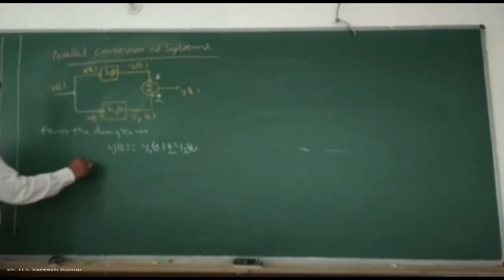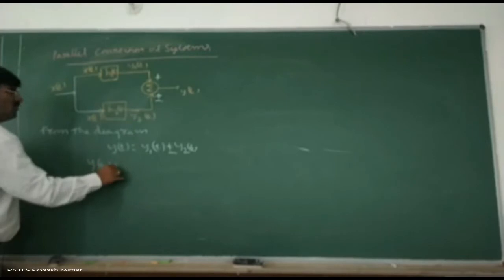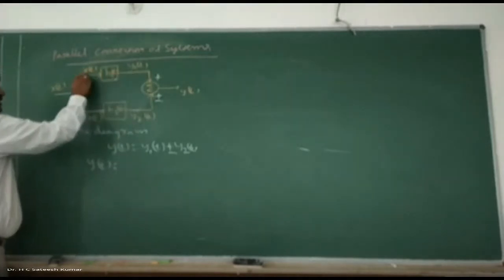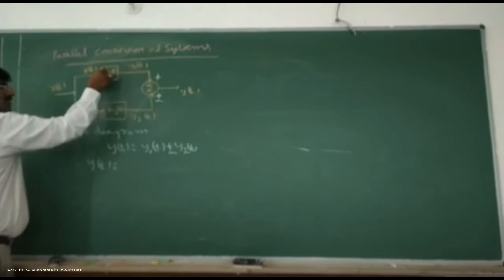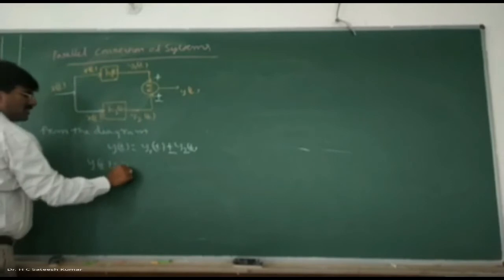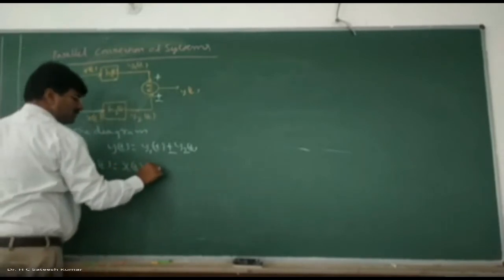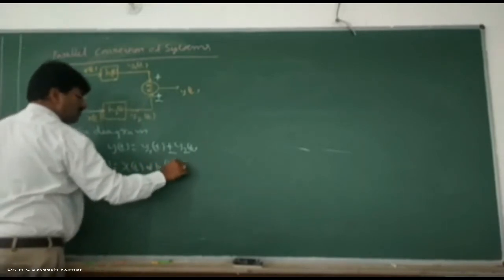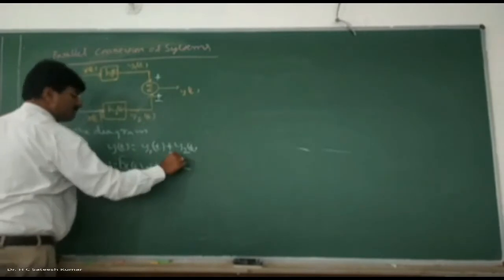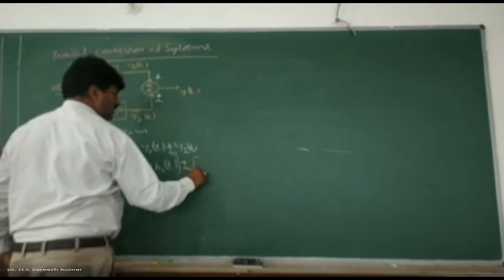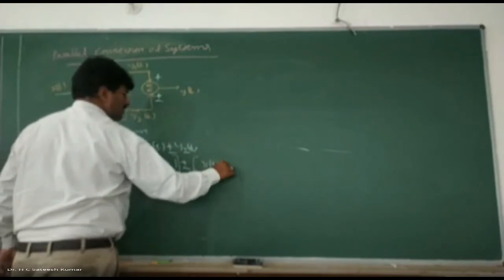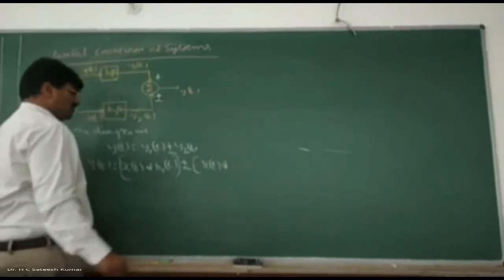Then what is y of t? What is y1 of t? The output of the first system is the convolution of x of t with its impulse response, so y1 of t is x of t convolution with h1 of t, plus or minus y2 of t, which is x of t convolution with h2 of t.